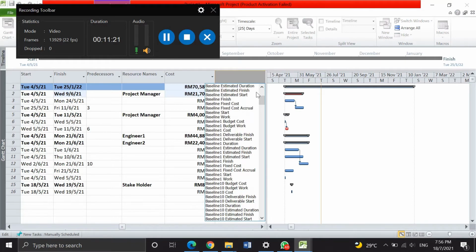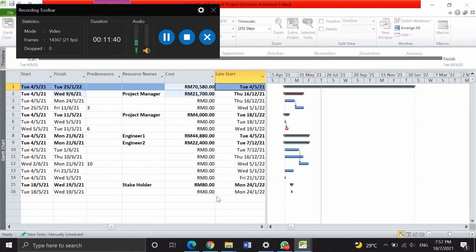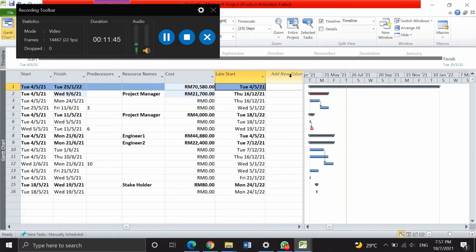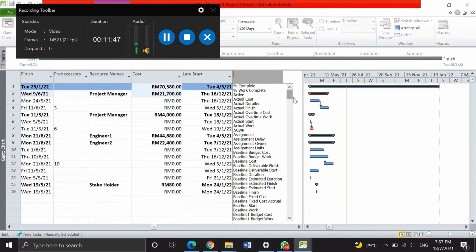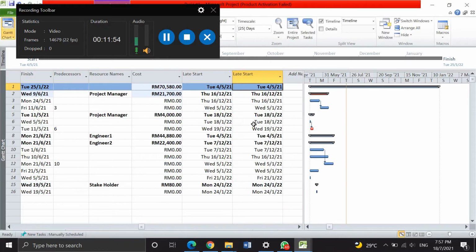So for late, we search for the alphabet, where is L? Okay, this one. This is late start. Okay, this is the late start for this project. And next we choose the late finish. Okay, this is late finish.